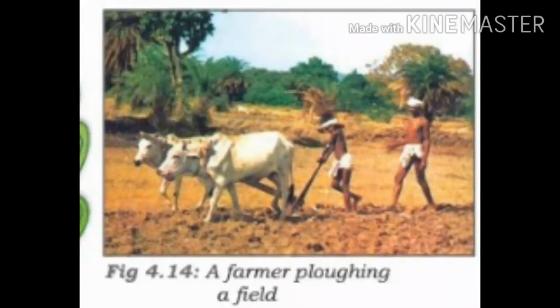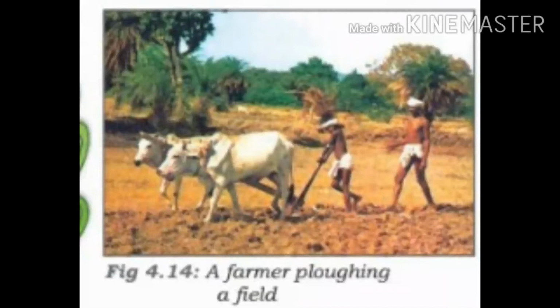What are the ways you may know, children? Increasing the area of arable land, then improving the methods of farming and irrigation, then use of high yield variety of seeds, high yield quality seeds and ensuring the availability of fertilizers, then pesticides, insecticides and so on. Then one main thing is encouraging the use of high-tech agricultural equipment like tractors, then combine harvesters and so on. Then ensuring the availability of transport and storage facilities.